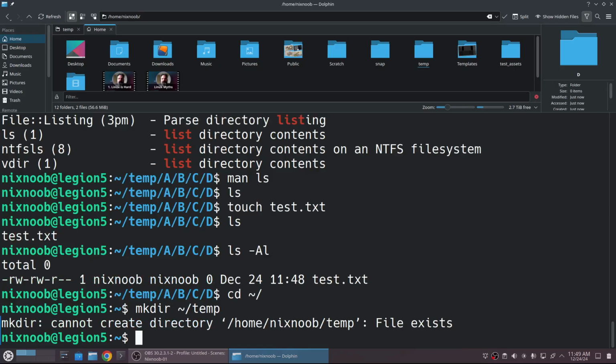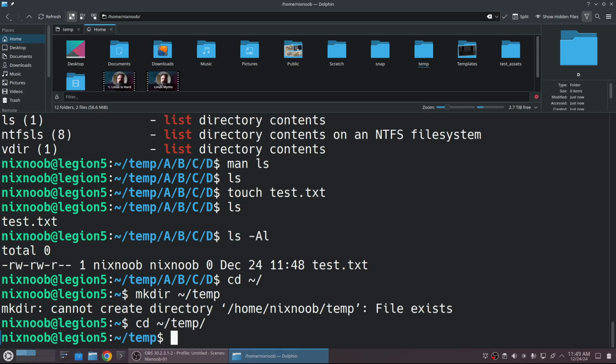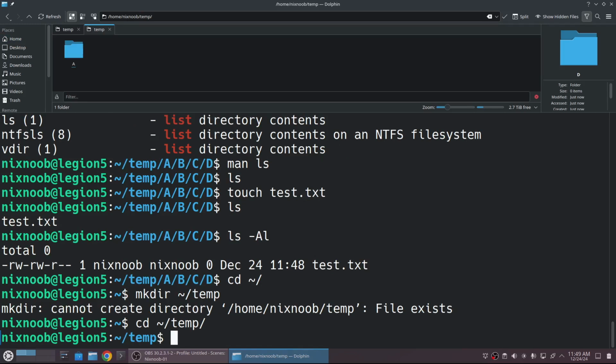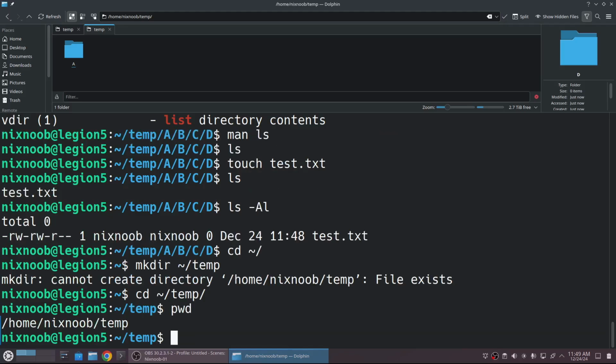Now, it didn't do that because that already exists. But my next command would be cd into that directory. So cd ~/temp, and that would take you into that directory. Okay, so now if we do pwd, which is print working directory, that tells us what directory we're in: home, next, noob, temp. So now let's say the solution for you was copying the Google homepage to a file